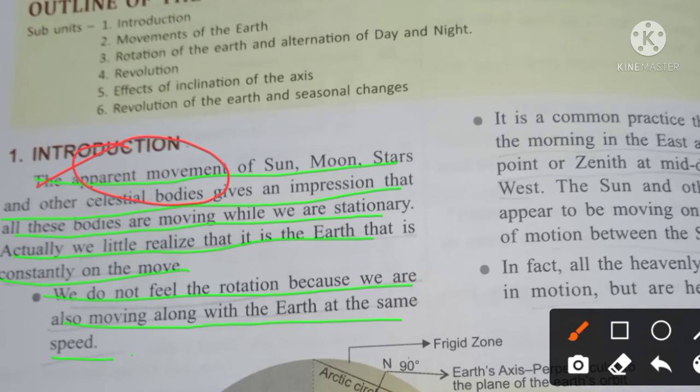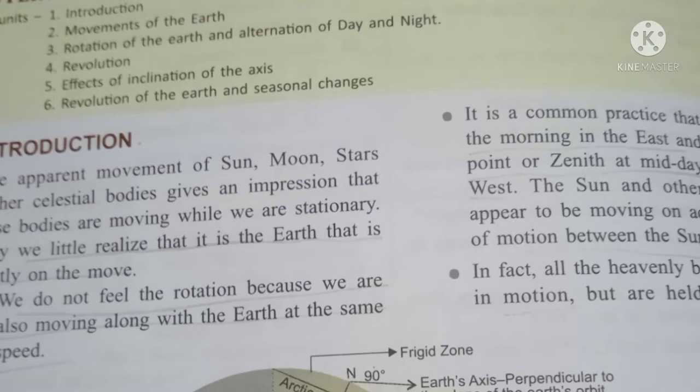And we can see the sun is moving. It is coming early in the morning from the east and setting down towards the west. But actually the sun is not moving, it is stationary, and our earth is rotating. We do not feel the rotation or the movement of the earth because we are also moving along with the earth at the same time and at the same speed.